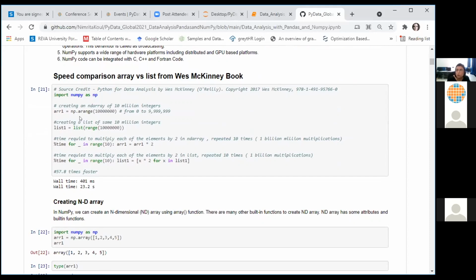I'm just trying to show you the speed gain we get by storing the same amount of data in an ND array as compared to in a basic Python list. So what we need to do when we want to work with a NumPy array, we first need to import NumPy. And of course, before importing, you need to install NumPy. For Conda or Anaconda, we need to install using conda install. And for Python simple installation, you can use pip3.